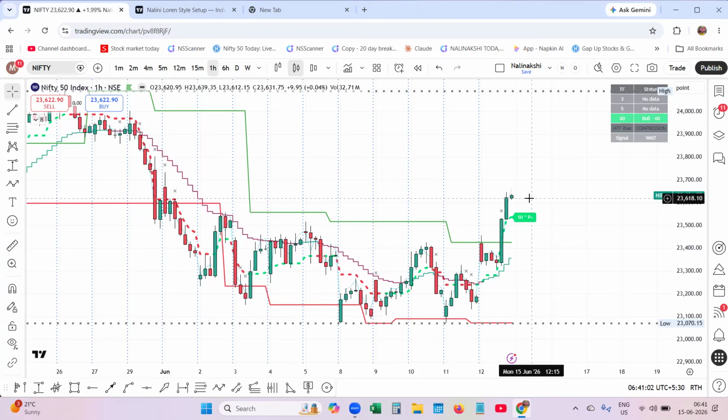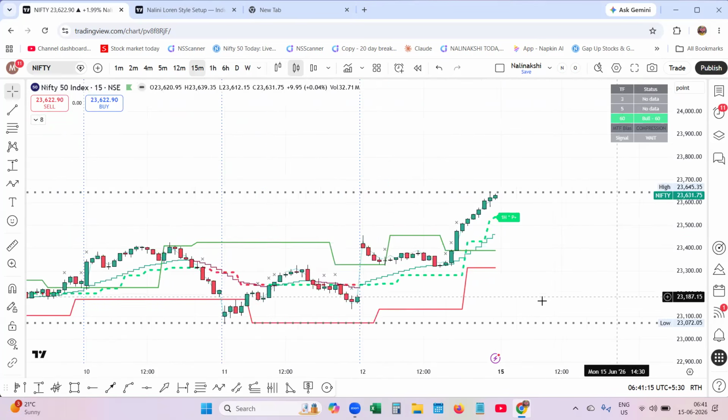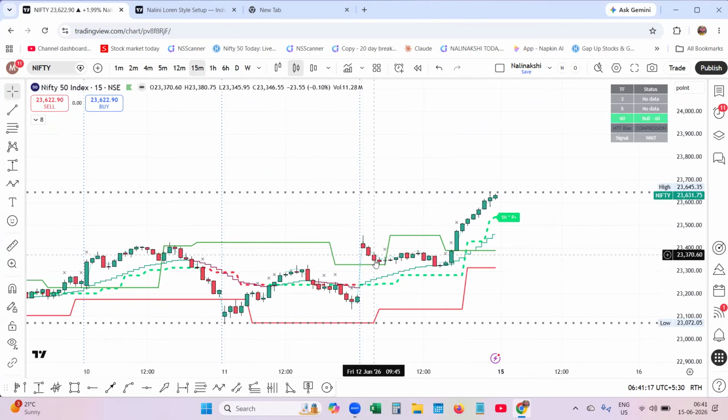Intraday also it will be like that. The market goes up, stays in a range, and then pops up. For example, I'm on the hourly chart. Let me go to the 5 minutes chart. You can see the market gapped up. It is a higher high. Then it halted.